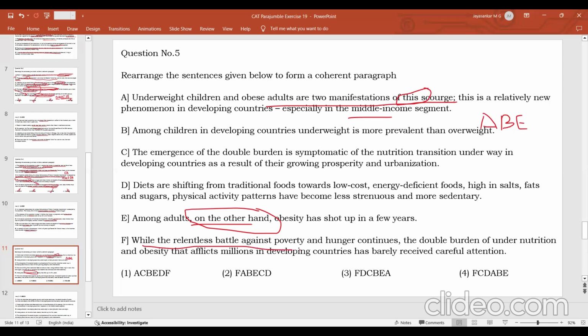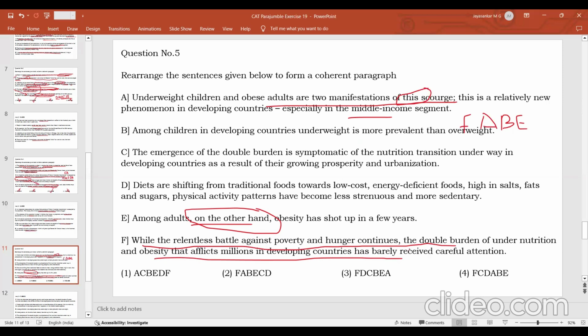This is the problem. While relentless poverty and hunger continues, the double burden of undernutrition and obesity afflicting millions in developing countries has rarely received careful attention. So, this problem has not received any attention. We are more focused on the battle against poverty and hunger, but this double burden, meaning the double issue of undernutrition and obesity that is affecting millions in developing countries, has barely received careful attention. So you can say F is the sentence that should precede E.